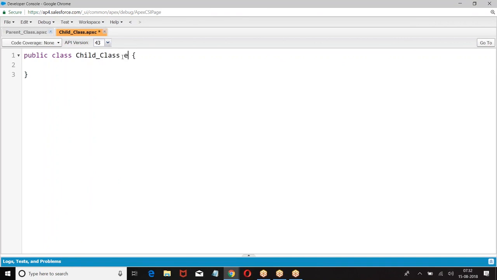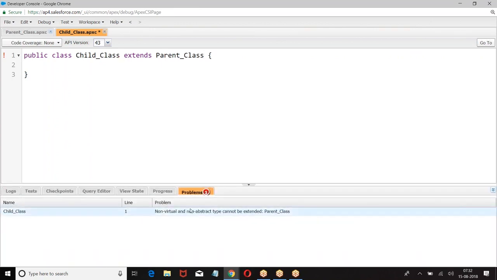The child class extends the parent class. When I give this, it throws an error message: non-virtual or non-abstract classes cannot be inherited. If you want to inherit any class, that has to be a virtual class.